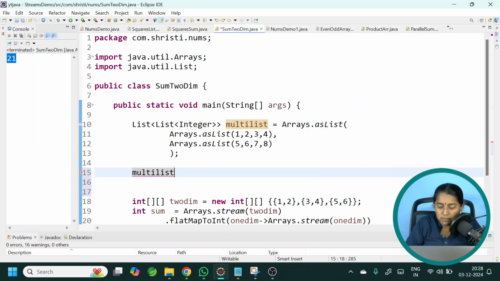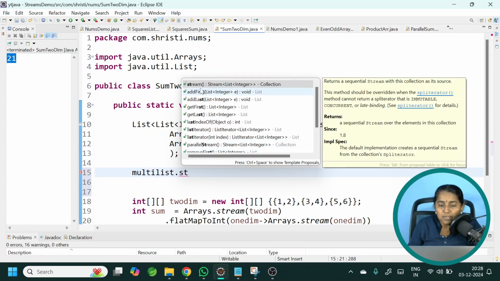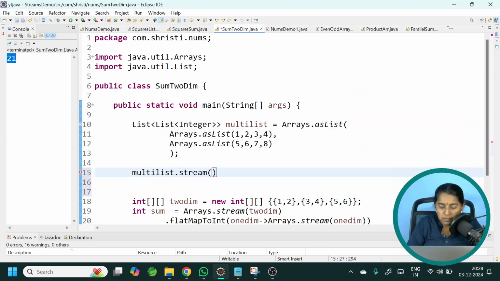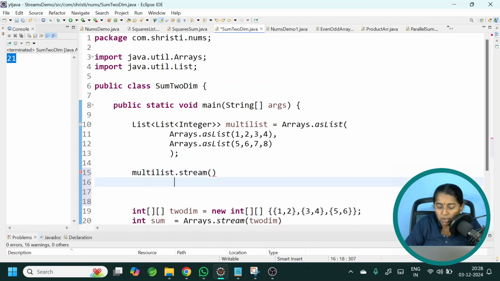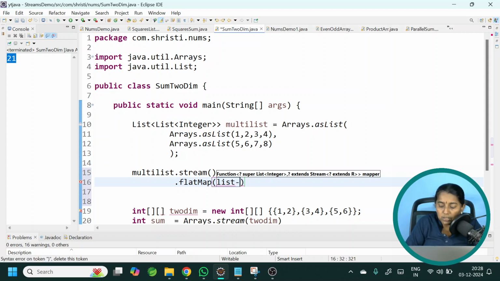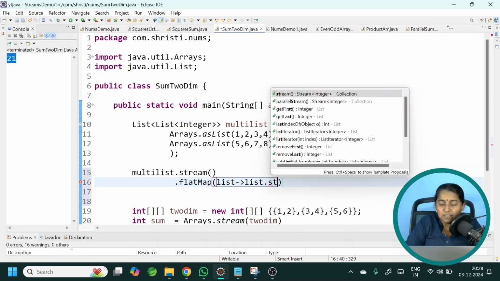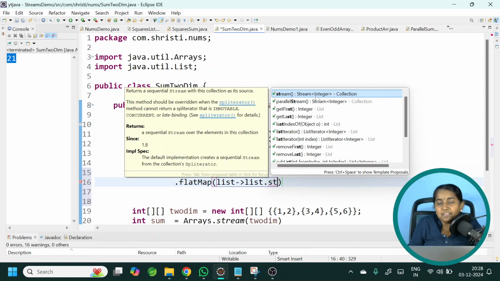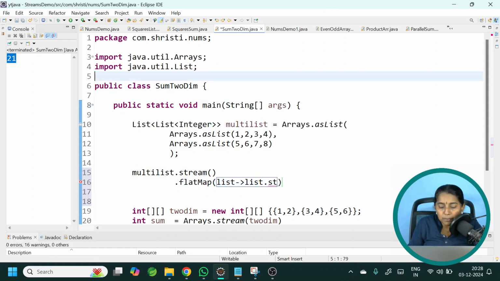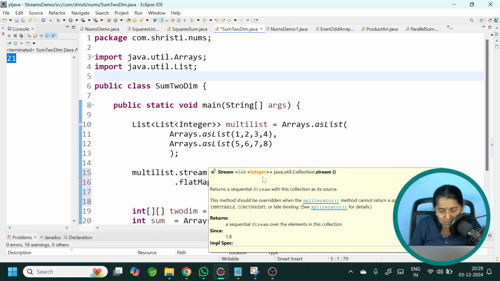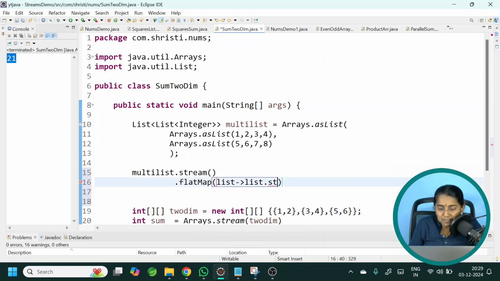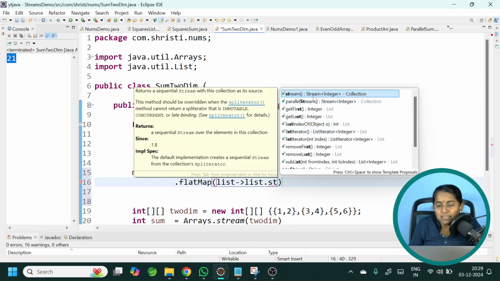multiList.stream. The moment you call stream, see the return type, it is stream of list of integer. I cannot perform any operation on this directly. So, let us call dot flat map. This flat map takes a function as parameter. The input to this function is a list. To convert the list into a stream, call the dot stream method. Now, see the return type, it is stream of integer. The return type of this first line is stream of list of integer. The return type in the second line is stream of integer.